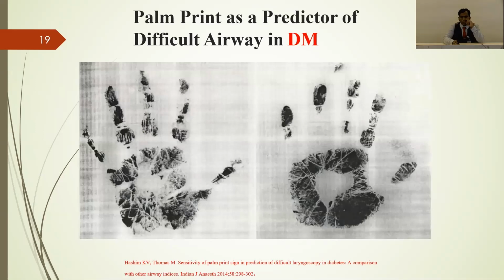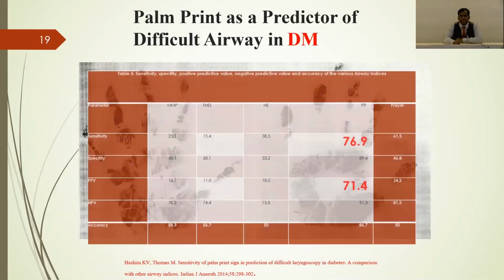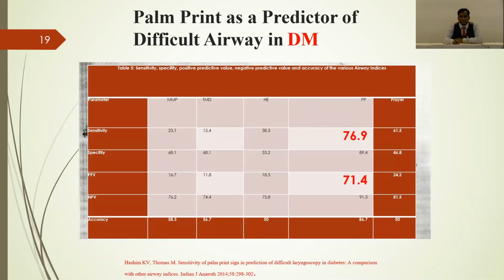There is a 2014 IJA article which has narrated very well about the palm print sign and prayer sign, and you can go over this. In the same article, they compared the Mallampati grading, thyromental distance, the palm print sign and the prayer sign.